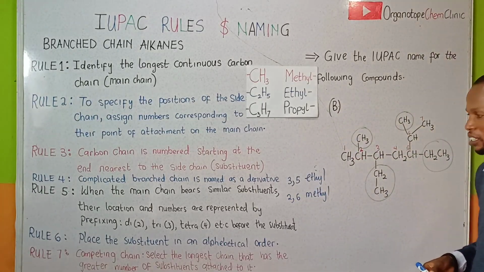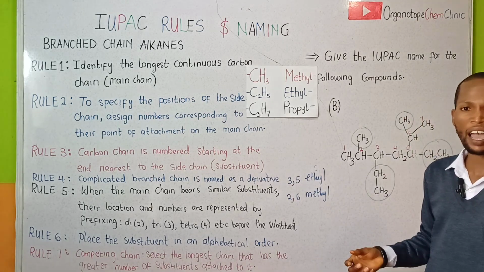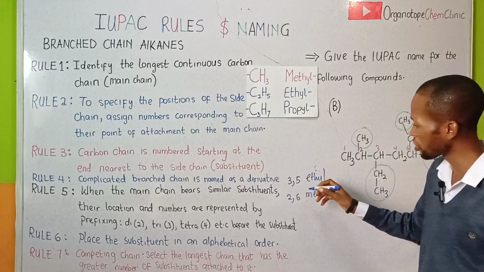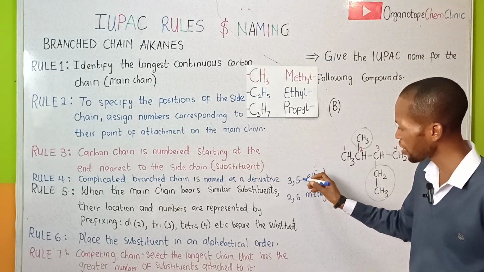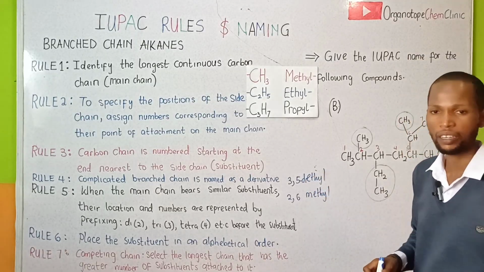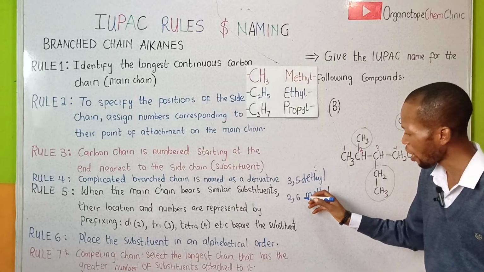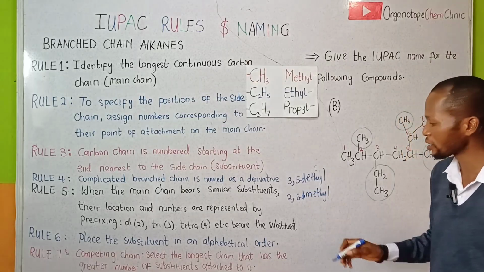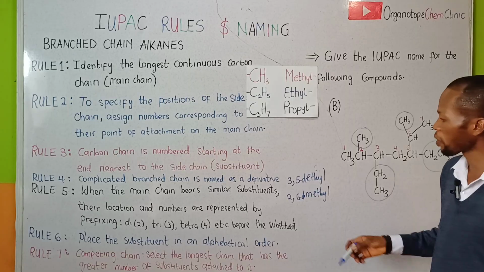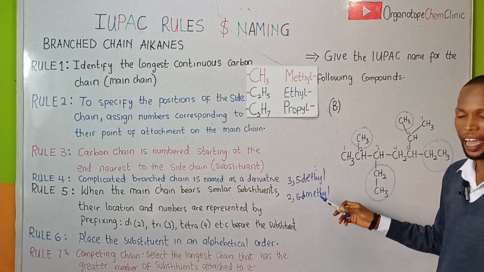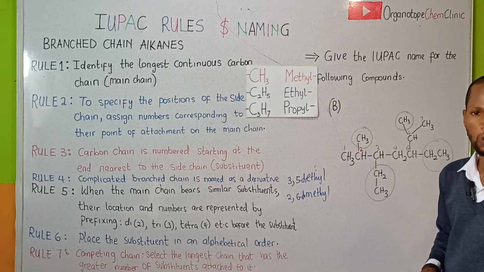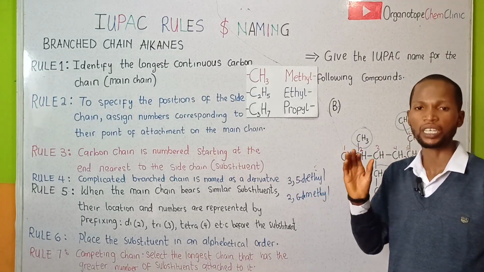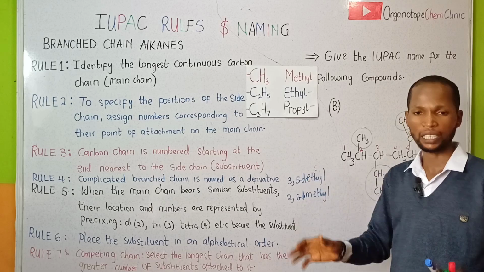Now, since we've identified 2 locants for this similar group, for the ethyl I will introduce the multiple prefix, di. For the methyl, I will also introduce the multiple prefix for the 2 locants, which is also di. So we have a diethyl and a dimethyl group right here. That is for the prefix, which indicates the substituent attached group.